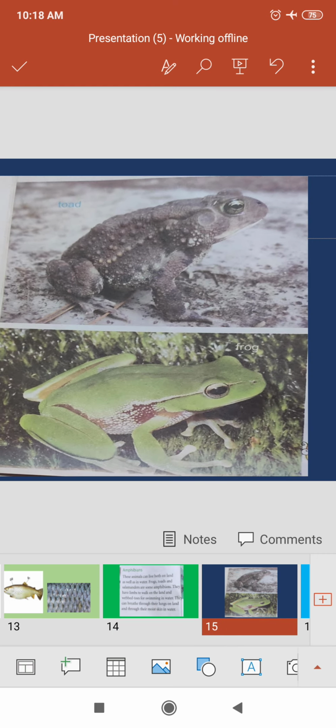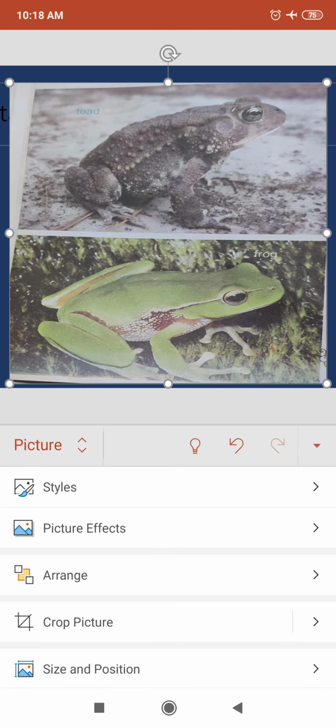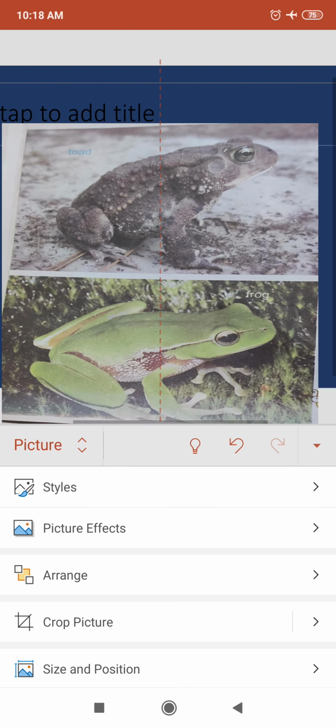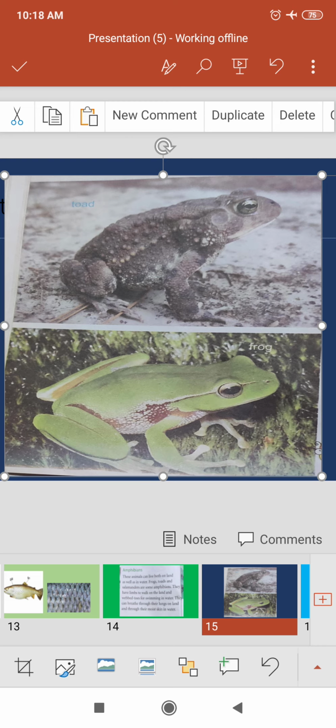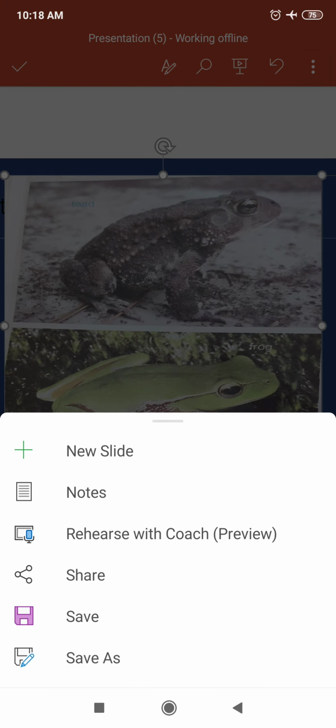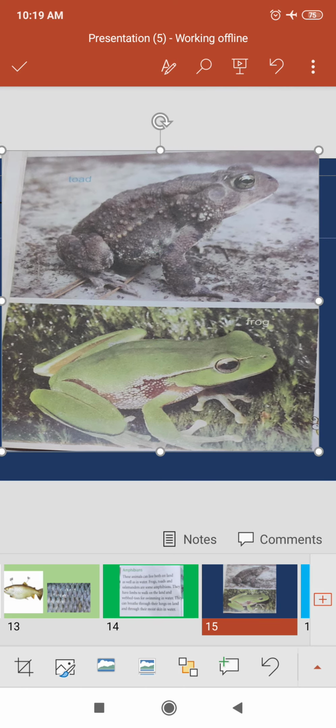Here some examples are given of amphibians. See this toad.